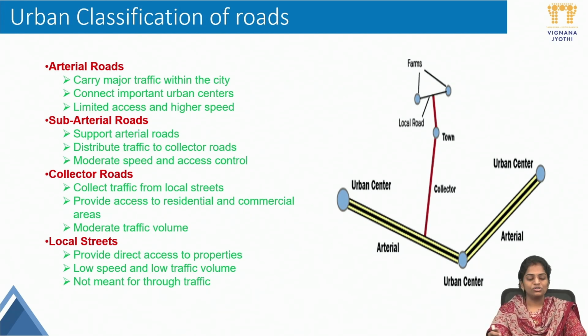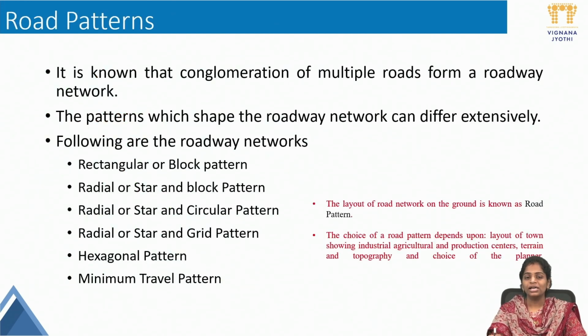Okay, after the classification of roads topic, we will move to the next topic, road patterns, or road network patterns. In the last series, we discussed that the entire combination or group of roads is called a network. Each road should be connected with the other to reach from one point to another. Here the point is how to connect these roads. We cannot just go and connect all the roads in an improper format. So there should be a proper orientation in which the roads have to be connected.